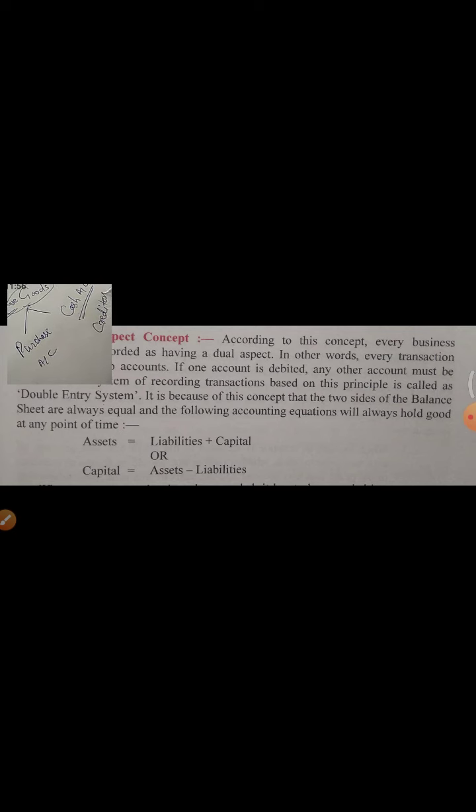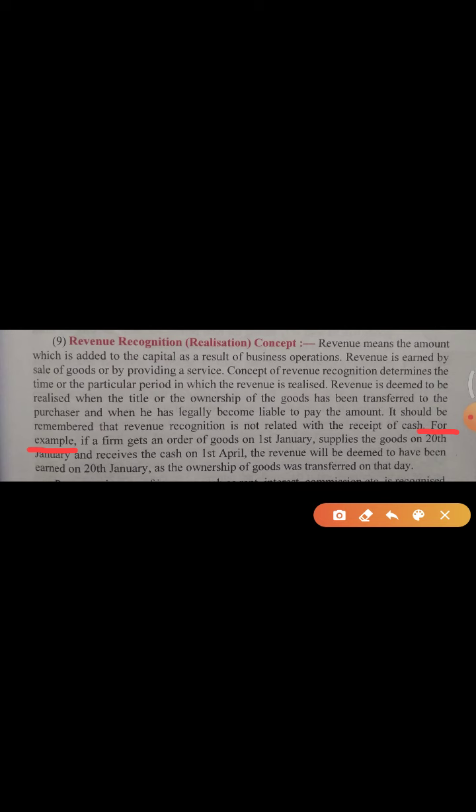You have 3 dates: you get an order on 1st January, but you supply the goods on 20th January and receive the cash on 1st April. You know that 1st April is after our financial year, because our financial year ends on 31st March. So we are receiving cash after the financial year ends, in the next year. So the revenue will be deemed to have been earned on 20th January.